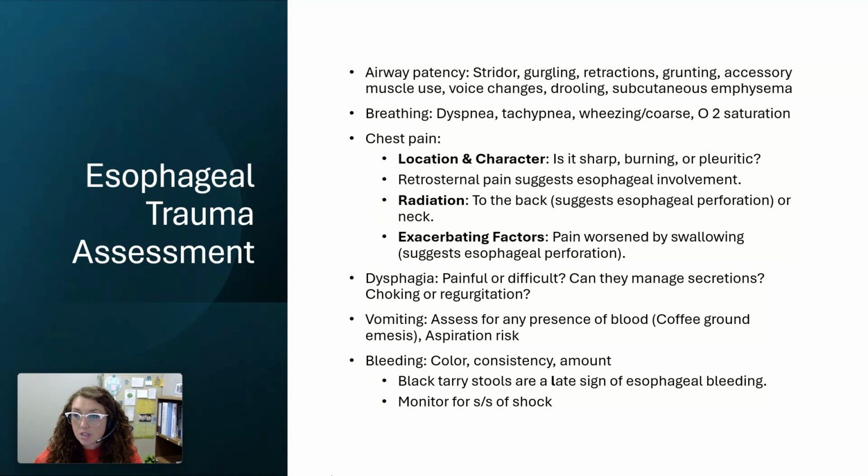So when I'm trying to assess their airway patency, do I hear stridor? That's that real high-pitched sound, when the upper airway has closed off. It's the body's noise of air trying to get past that narrowed tracheal opening. Do I have gurgling? Do I have retractions? Suprasternal notch retractions can be a very telling sign that probably goes along with that stridor, telling me that I'm using accessory muscles to really try to get air.